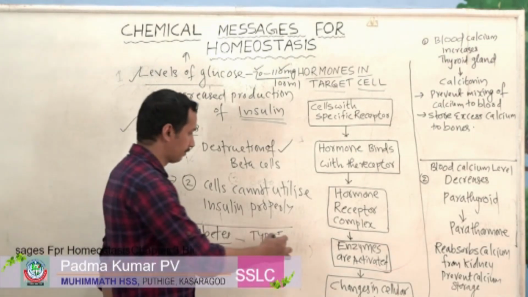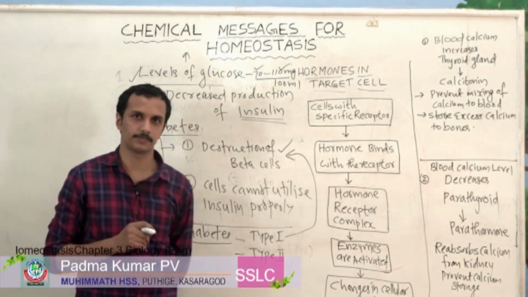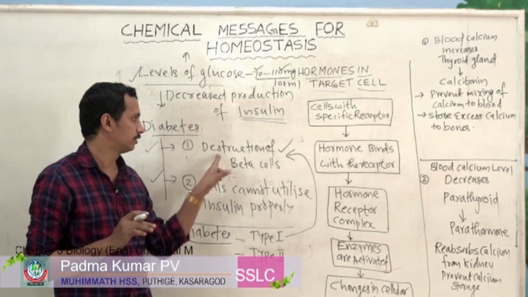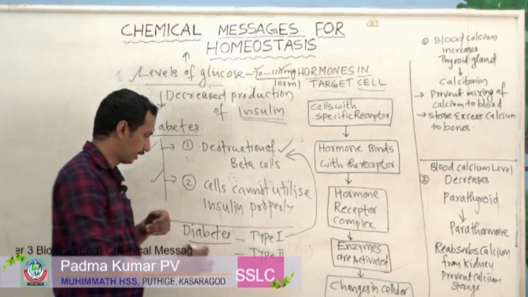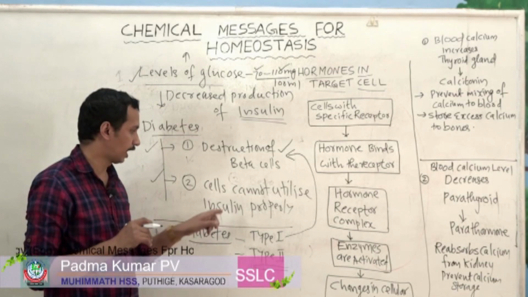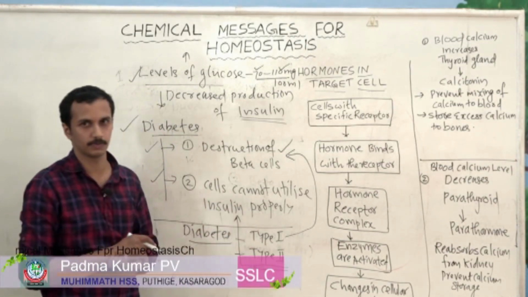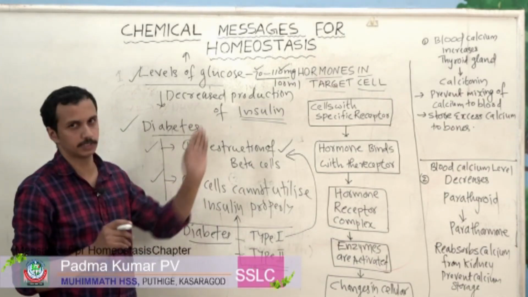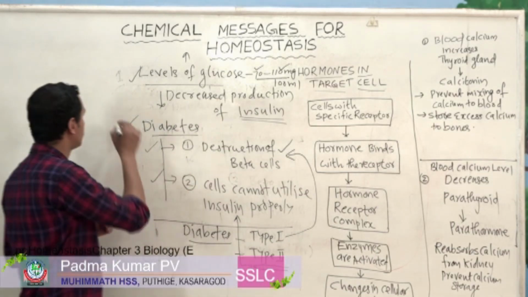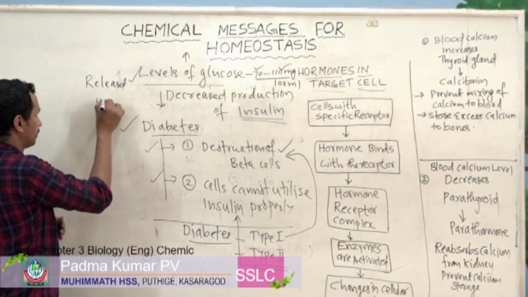Type 1 diabetes is associated with destruction of beta cells. So the reason for type 1 diabetes is destruction of beta cells. And in the case of type 2 diabetes, cells cannot utilize insulin properly. As a result, blood glucose level increases, and this excess of glucose is removed through urine.